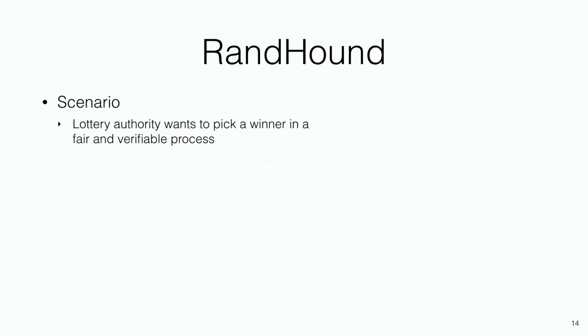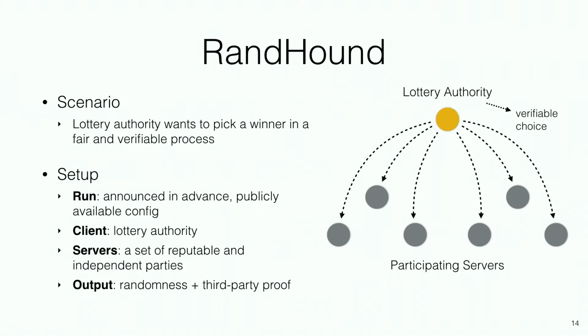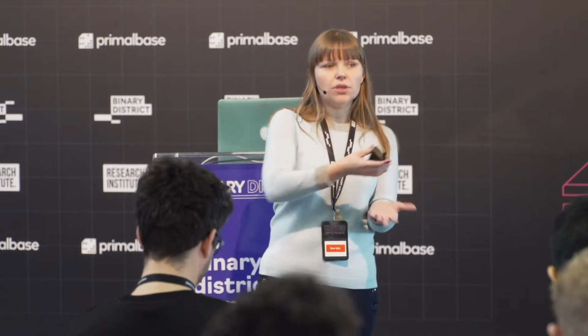So imagine a scenario where you have a lottery authority and they want to pick a winner in a fair and verifiable way. Such a run is typically announced publicly in advance. Then the lottery authority would be a client in our protocol, and they would use a set of independent parties to aid them in generating this randomness. The output of the protocol would be the chunk of randomness that we need to pick a winner, as well as a protocol transcript that will attest to the correctness of that randomness.